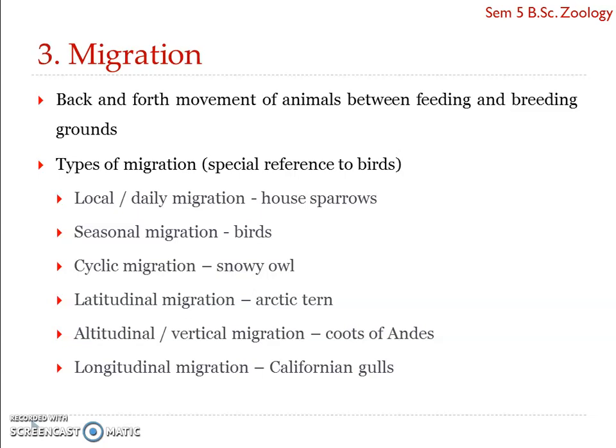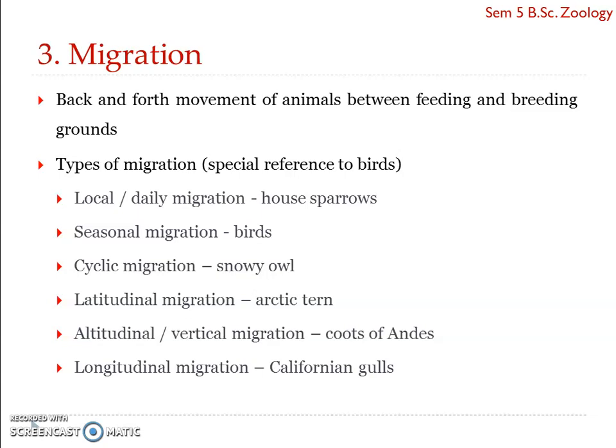And one example we have here is the Arctic tern. Arctic tern migrates from Canada to Antarctica, crosses the Atlantic Ocean both times, that is during back and forth movement during its migration flights. Another example we have is the American golden plover. They escape winter of America by migrating to Argentina. Similarly, some birds leave Siberia to go to Himalayas, and about one third of the birds of Europe spend their winters in Africa. So all these are actually latitudinal migration from north to south or from south to north.